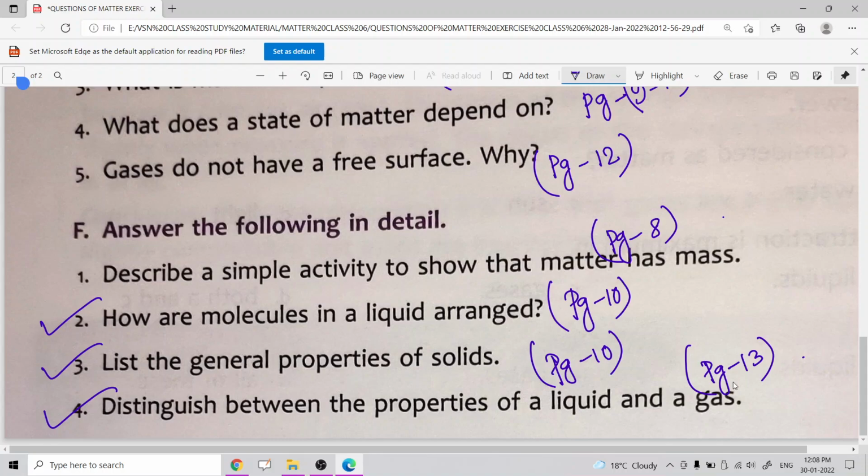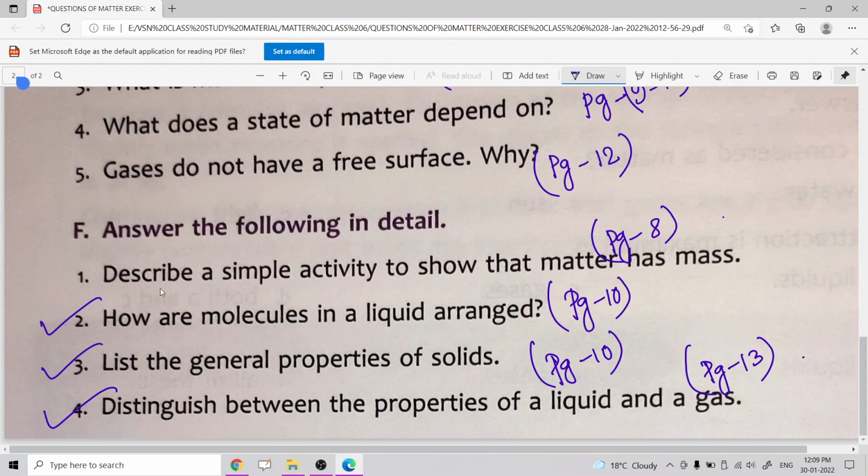So, how are the molecules in a liquid arranged? That means you have to compare intermolecular force and intermolecular space between liquid and solid. And you can say that the molecules of a liquid can easily flow from one direction to another within the liquid. That is why it is called a fluid.